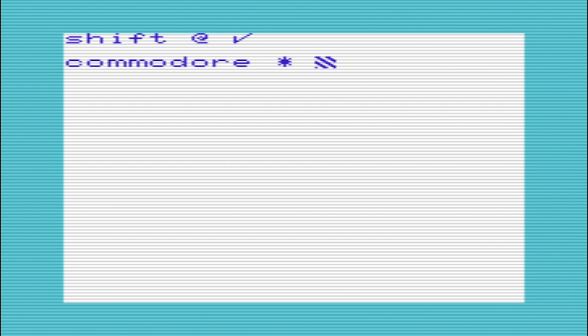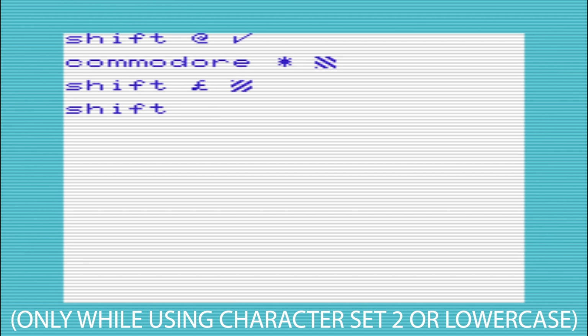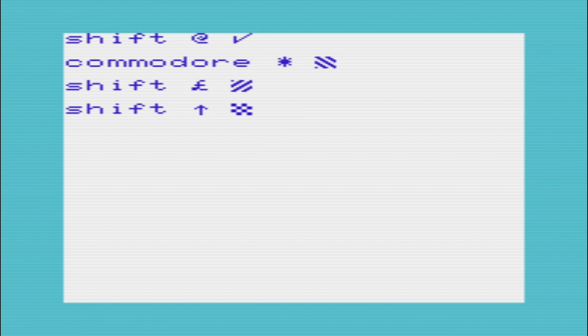Another way to access these hidden PETSCII characters, and of course a lot easier, is simply by pushing Shift and then the key that we want to unlock. But the next one, this one you have to hold down the Commodore key and press asterisk. In lowercase mode, this makes that herringbone 1 symbol. Hold the Shift key and the pound key is the herringbone 2 symbol, and the Shift key and that little upward arrow thing, the checkerboard. Nice and simple.